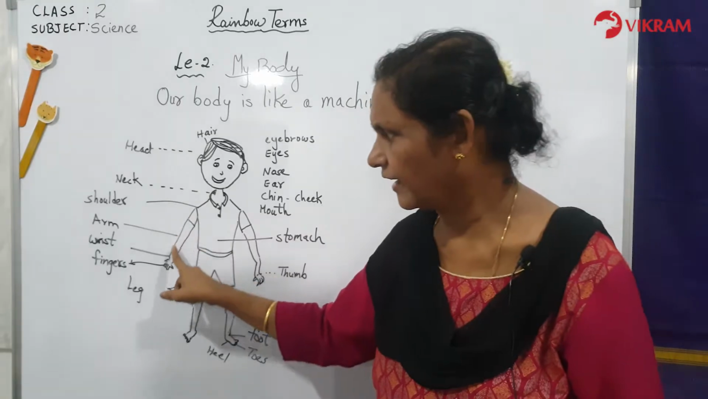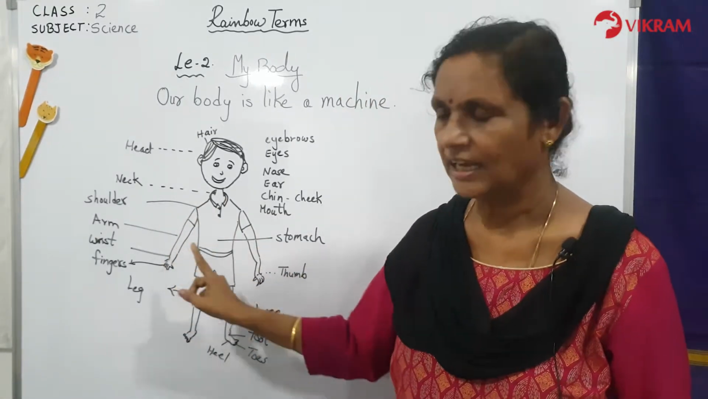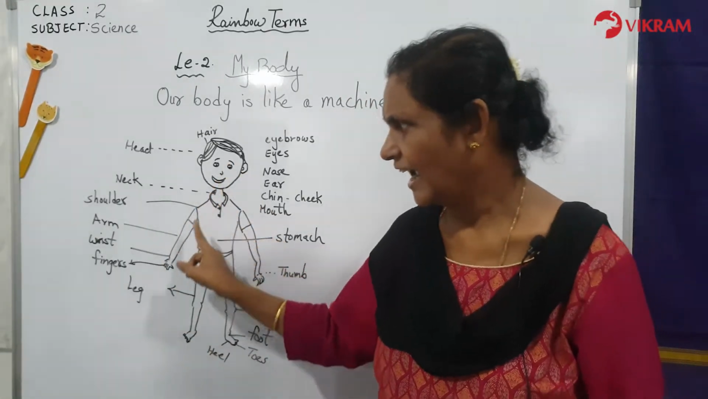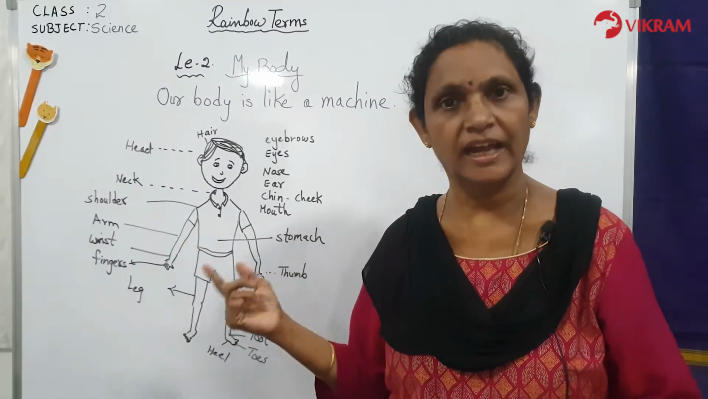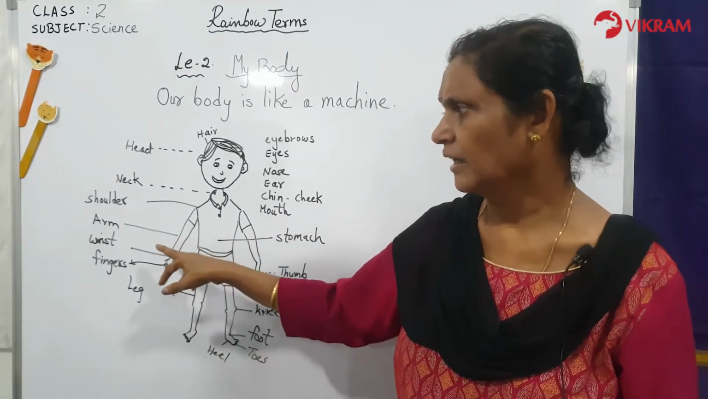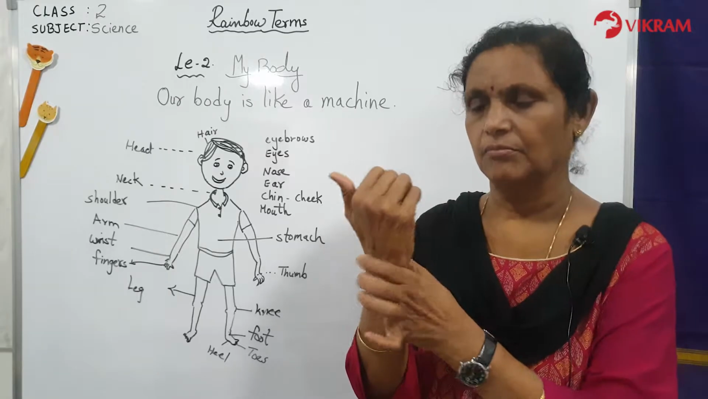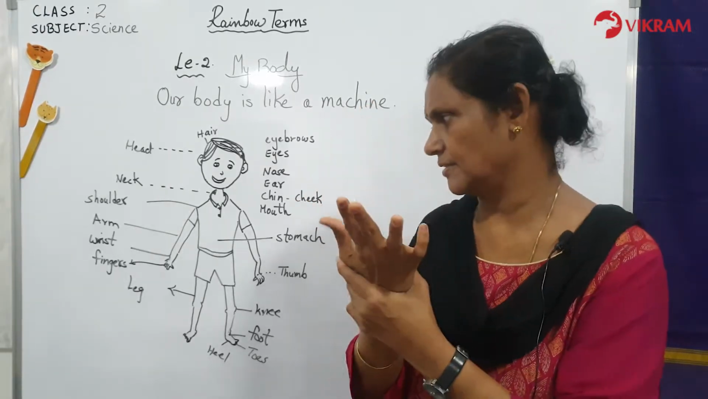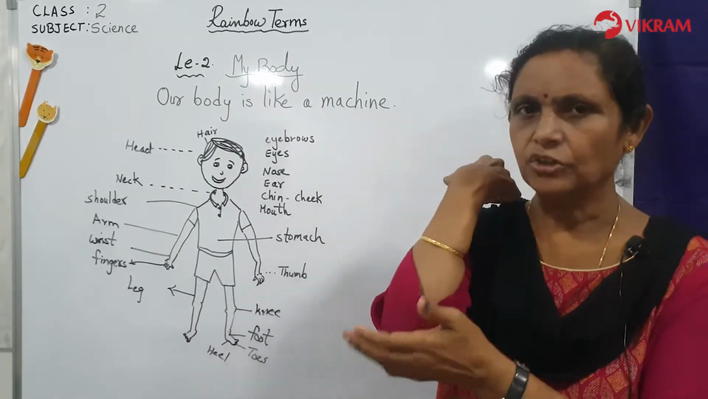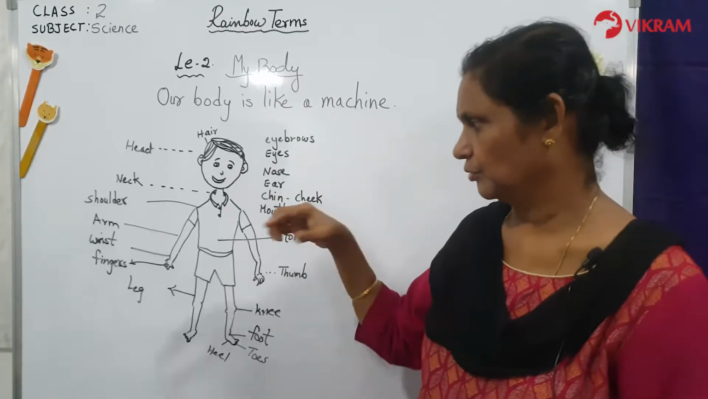Now look at the hands. You have two hands and two legs. So a hand is called an arm. Hands or arms. And it has a wrist. Below the wrist you have fingers. And at the corner you have the elbow. So these are the hands.